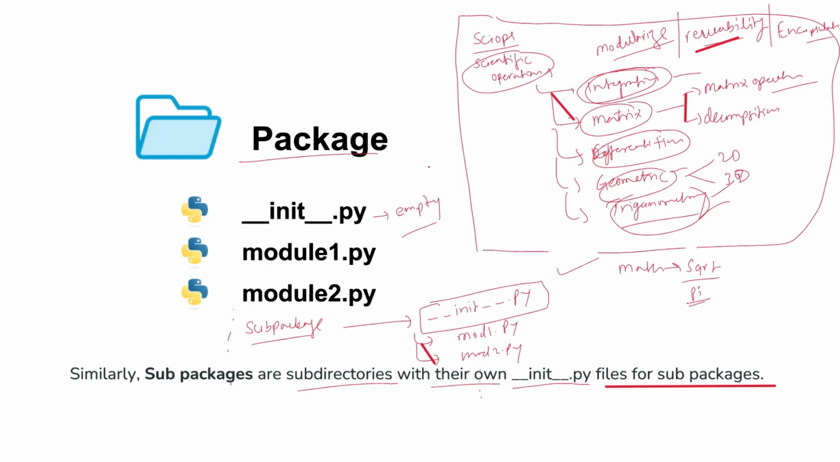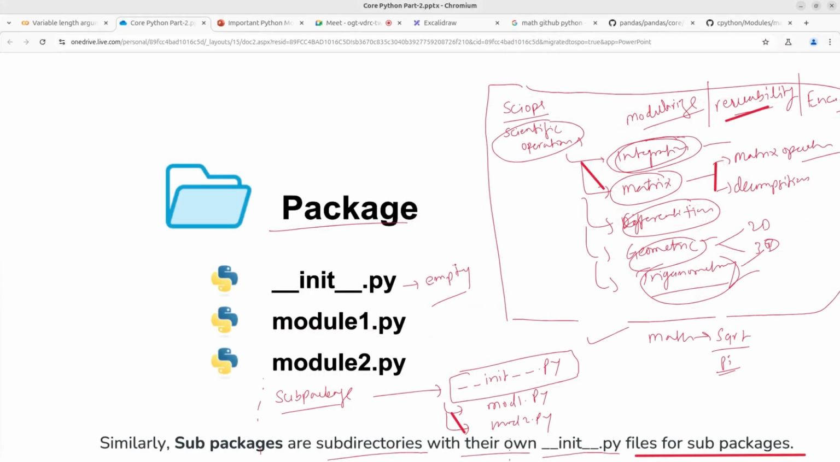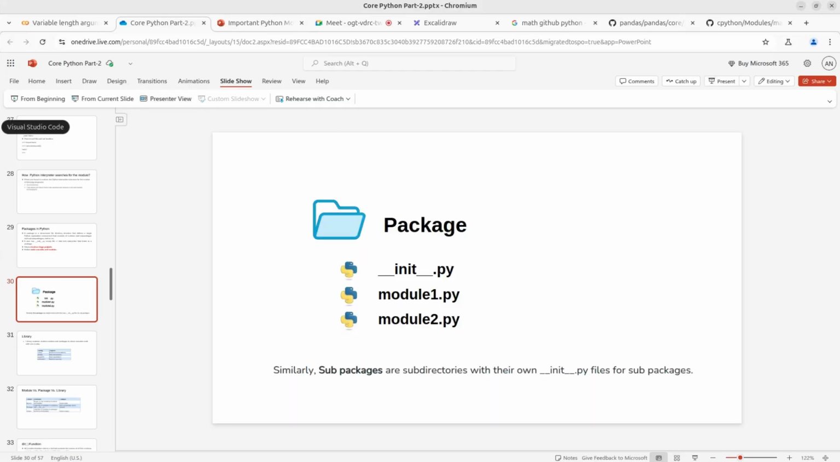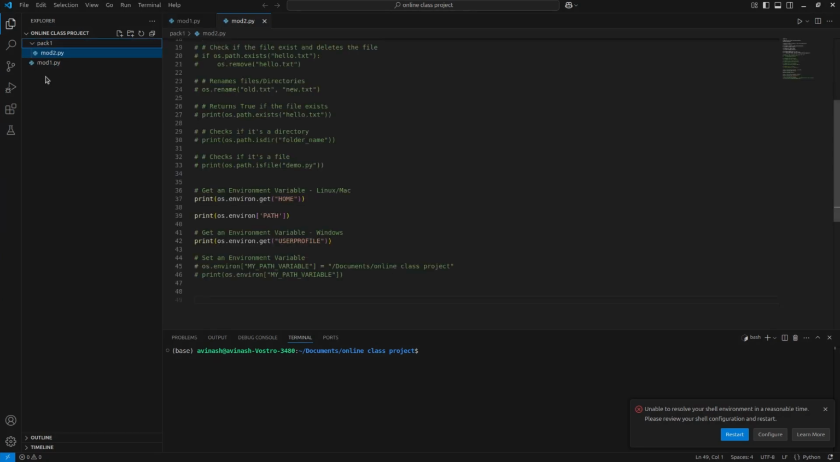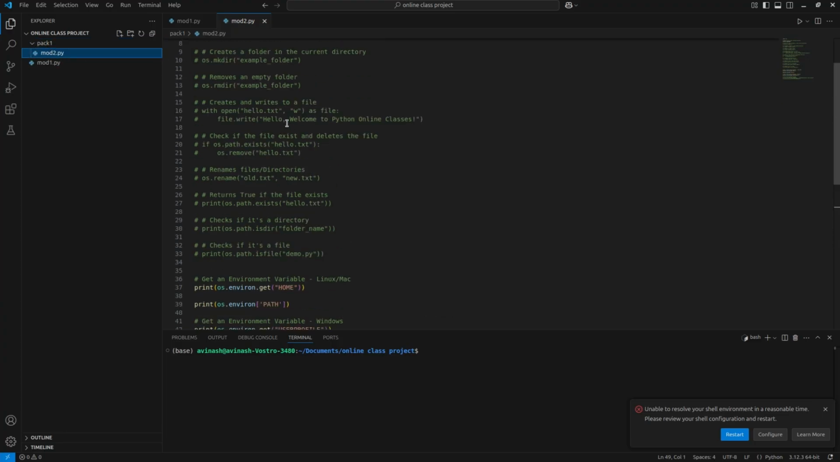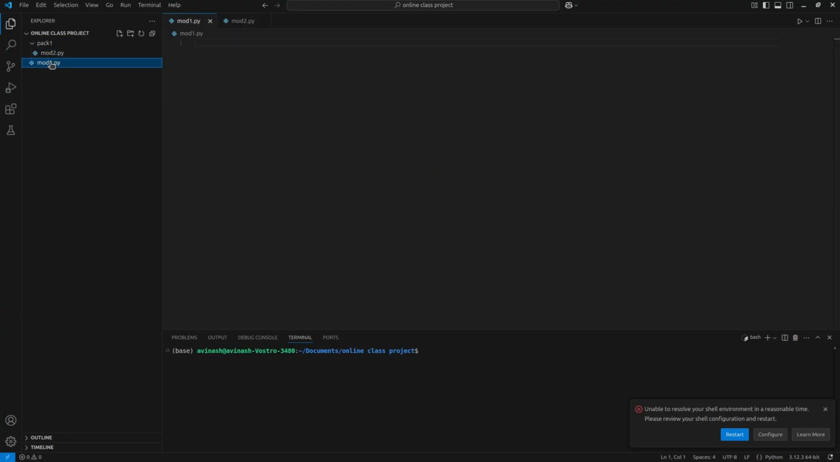Similar to C++ and Java, where you create folders and multiple files inside folders, the same way you will do here. This is how it works. Let me show and create a few things, then you will understand. In this folder I have one package. In that package I already have one module, and this is another module which is outside this.